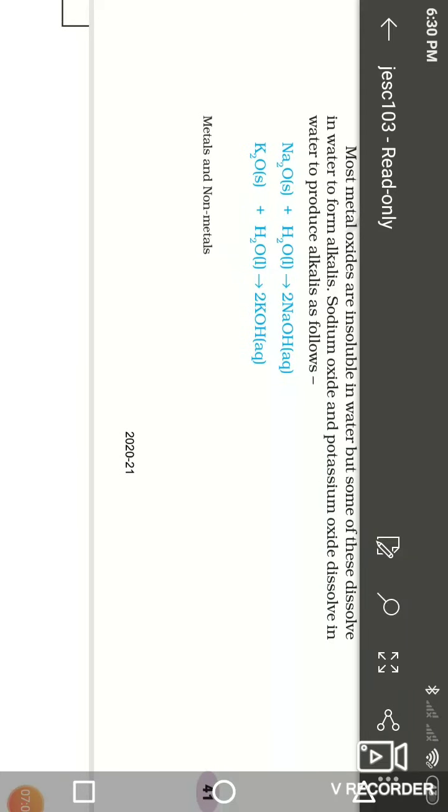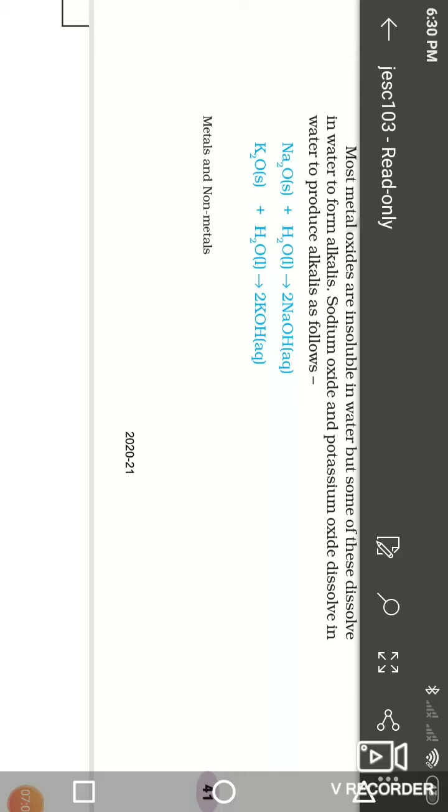Sodium and potassium oxides react with water, and there is the formation of sodium hydroxide and potassium hydroxide, the aqueous solutions of sodium hydroxide and potassium hydroxide. When a metal reacts with water, metallic hydroxides are formed.